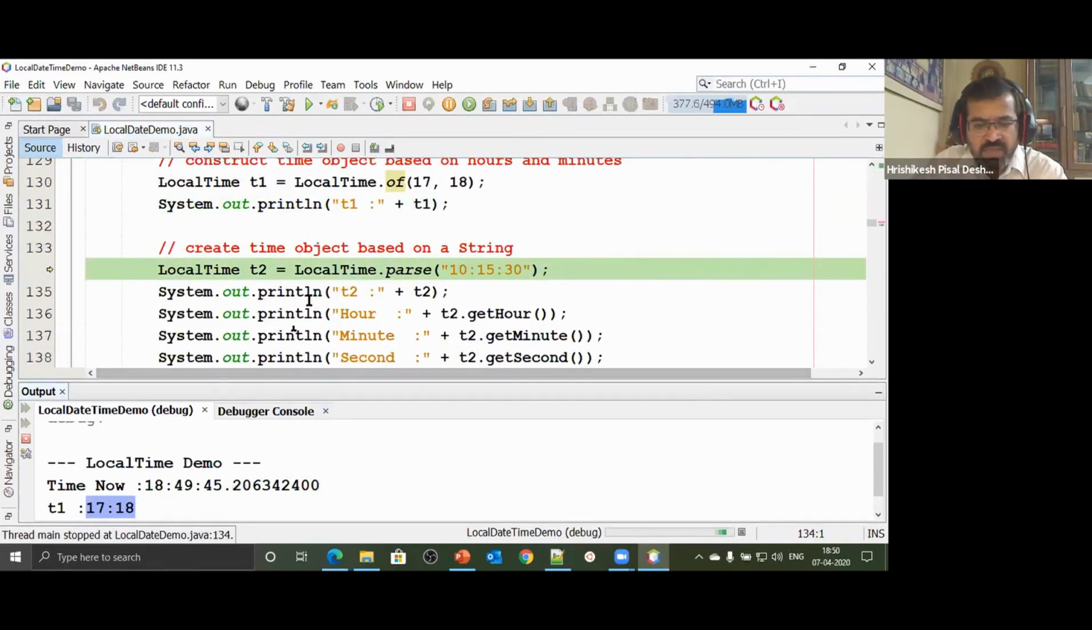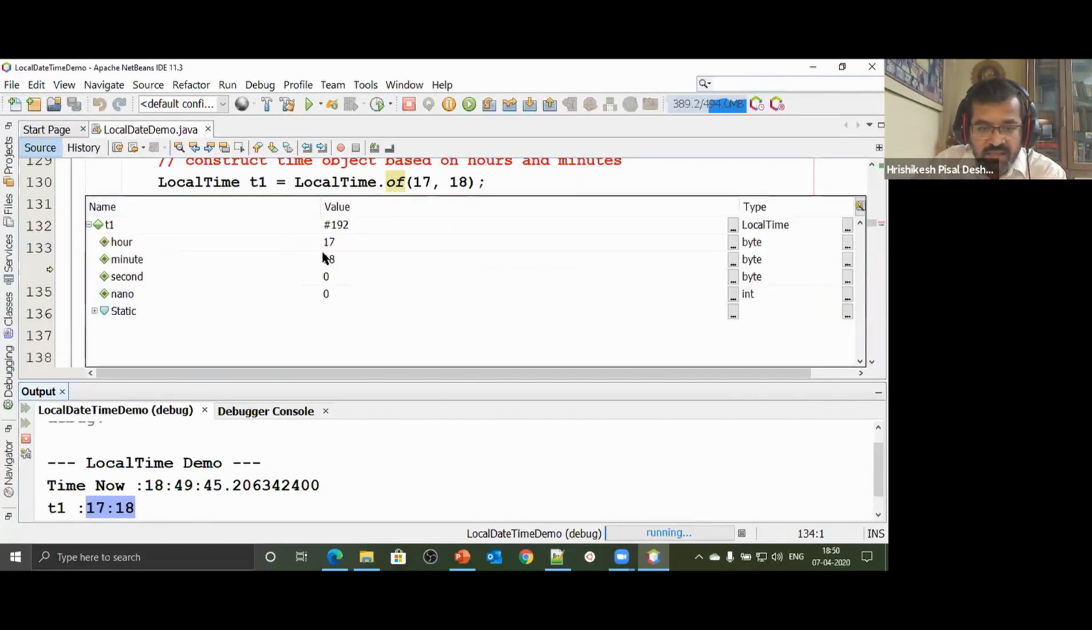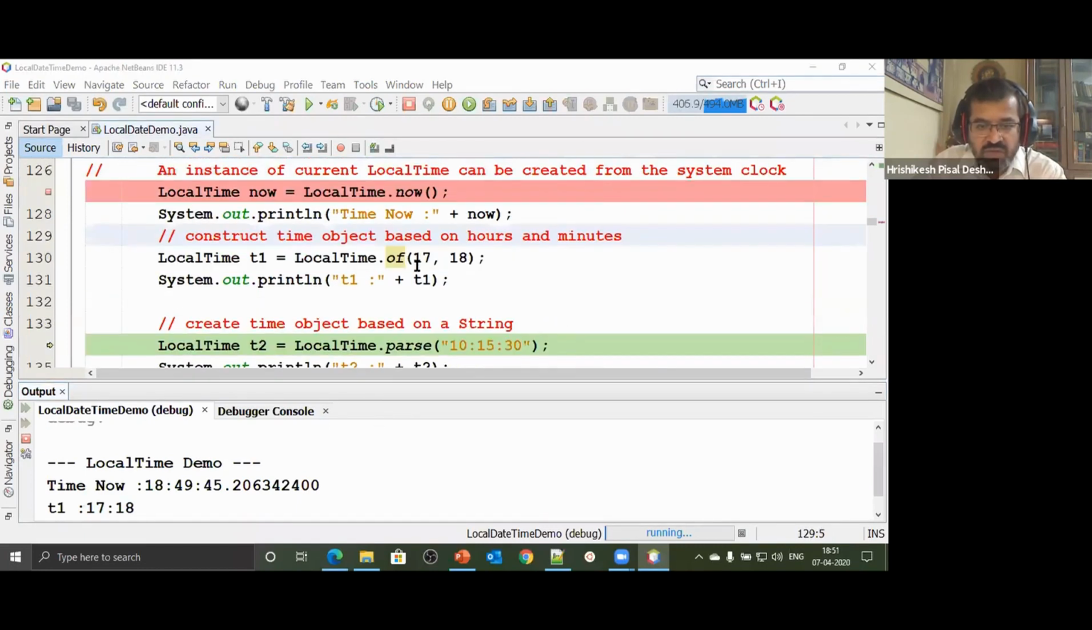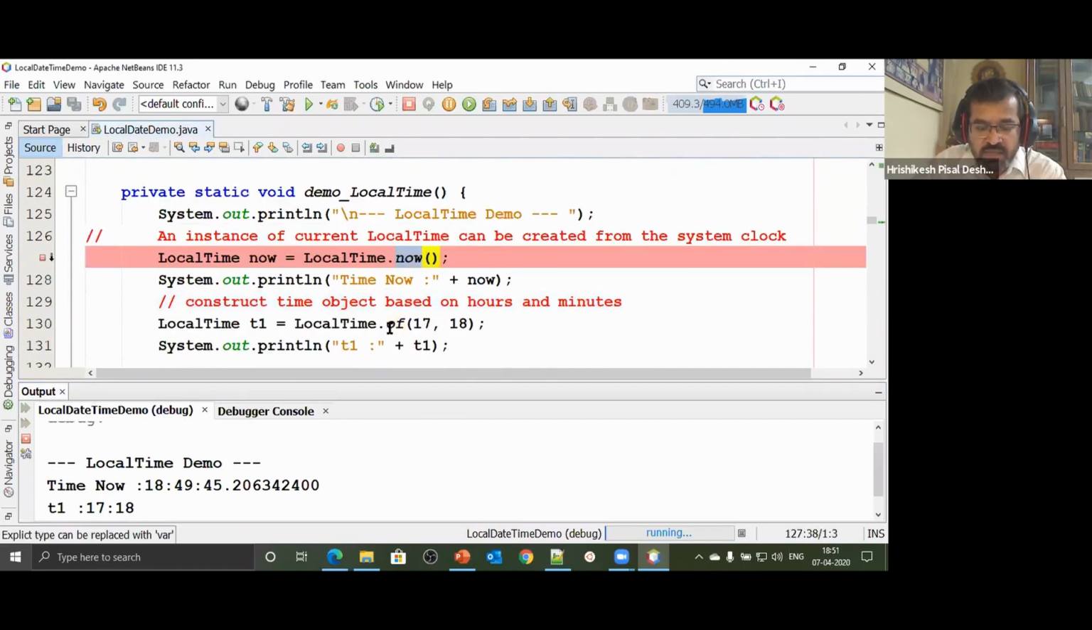It says 17 hours, 18 minutes. I can represent it in the style I want later; I'll show you how to format it. But the time object has got created. It has hour, that is 17, minutes, that is 18, and seconds and nanoseconds are 00, and so on. So we saw two different ways to construct an object. The first way was calling the method now. The second was with your own time.